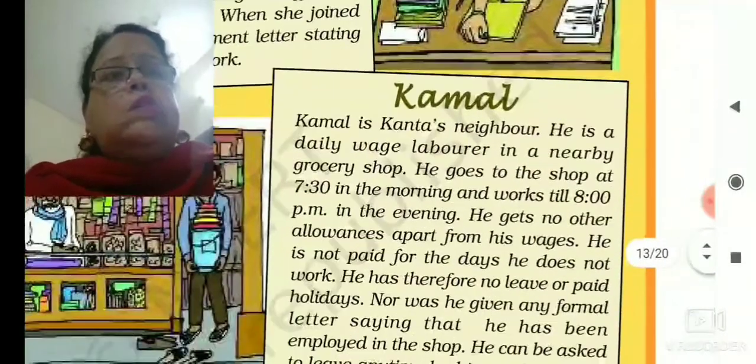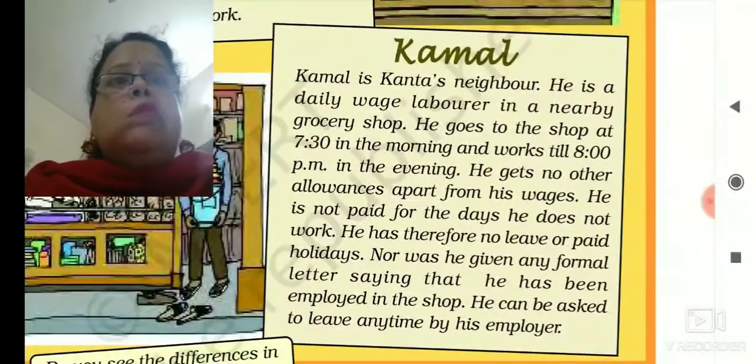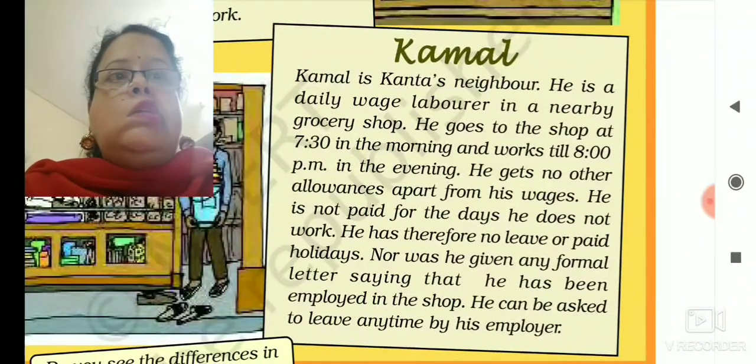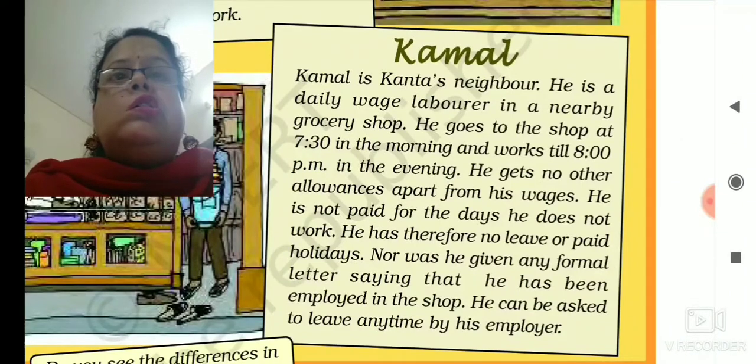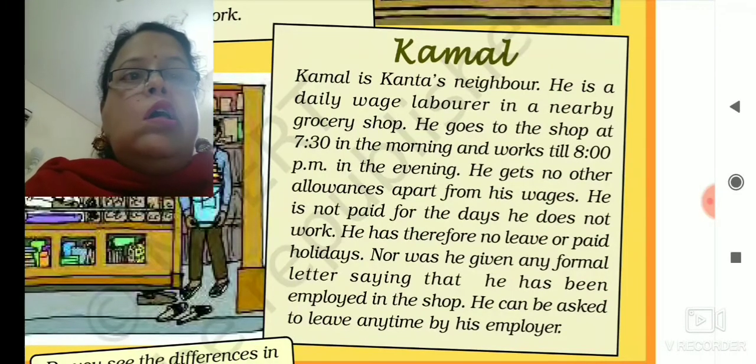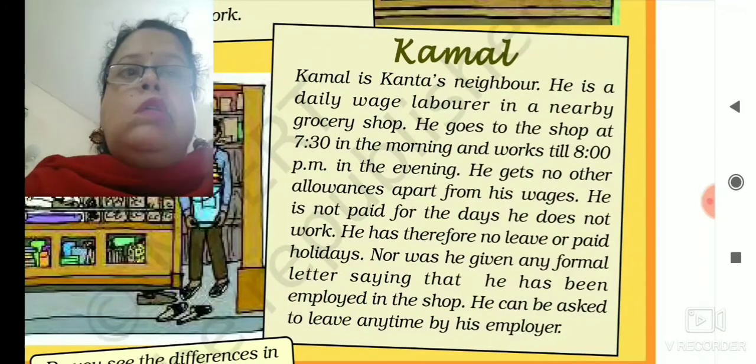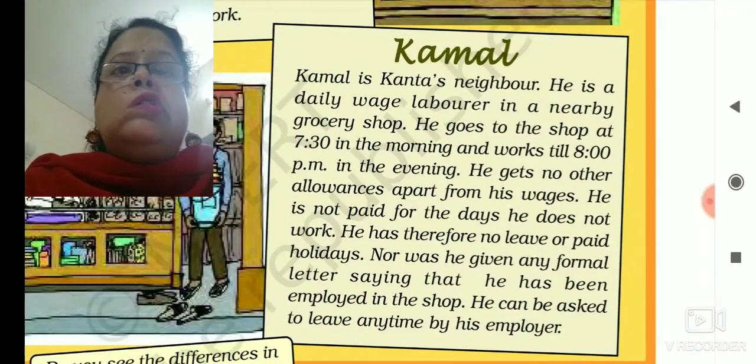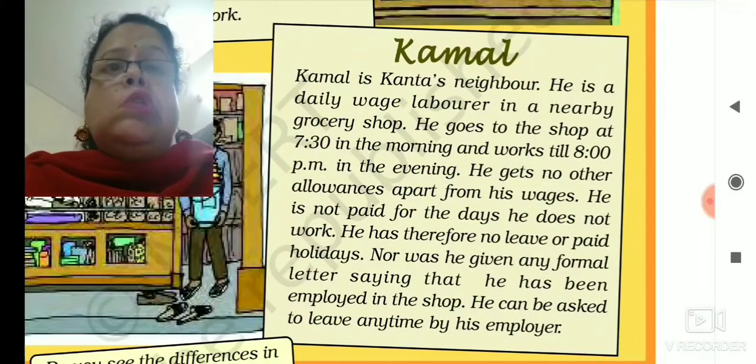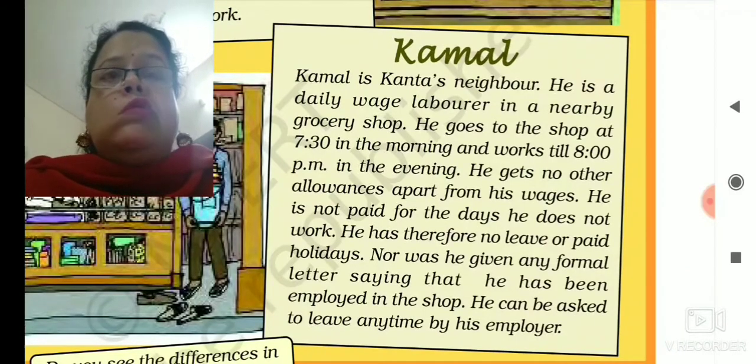Now let's look at the example of Kamal. Kamal is Kanta's neighbor. He is a daily wage laborer in a nearby grocery shop. एक किराने की दुकान में वो काम करता है, and he goes there at 7:30 in the morning and works until 8 p.m. in the evening. That means more than 12 hours he is working. For this more than 12-hour work, he does not get any extra allowance apart from his daily wages.